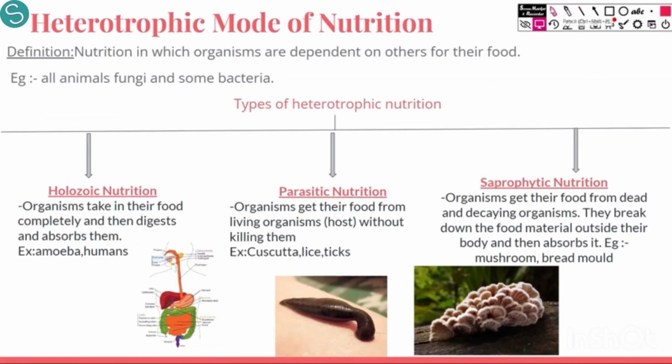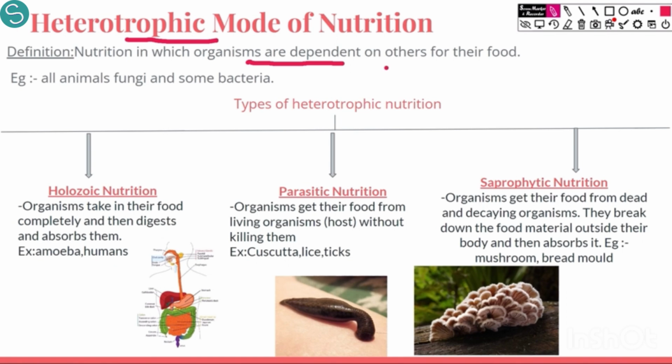So now we are done with the autotrophic mode of nutrition. I hope you all have understood everything. Next we have the heterotrophic mode of nutrition. As I have already told you, heterotrophic mode of nutrition is when the organisms are dependent on others. Others can be plants or other organisms as well.